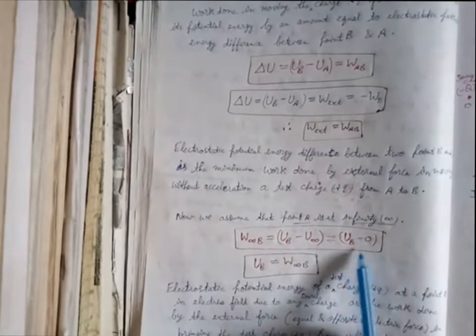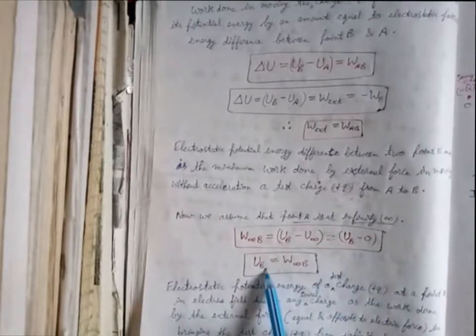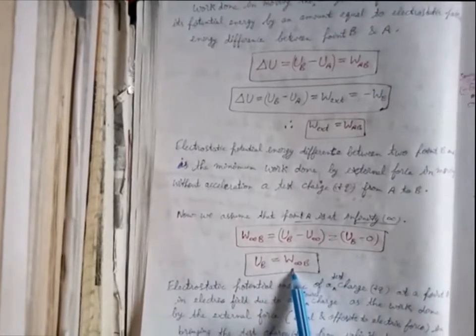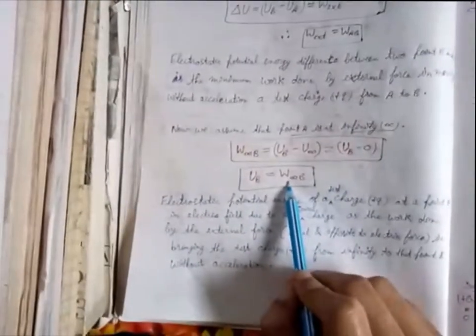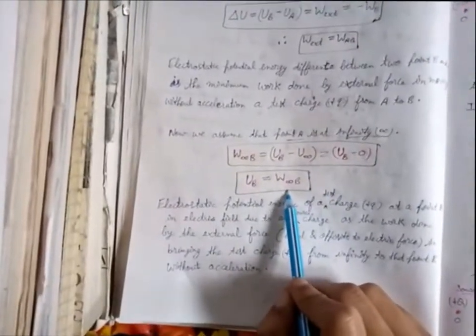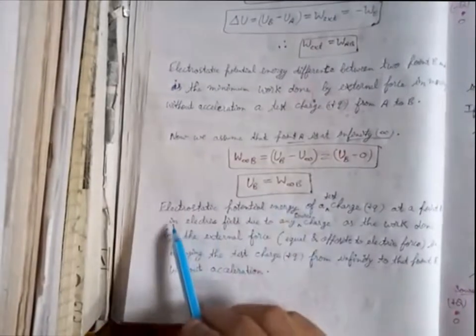So potential energy at infinity will be 0. So U of B, potential energy at point B, will be equal to the amount of work done in bringing that test charge from infinity to that point B.